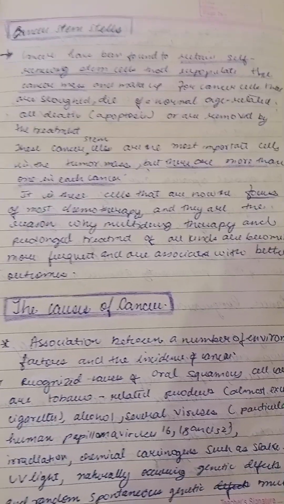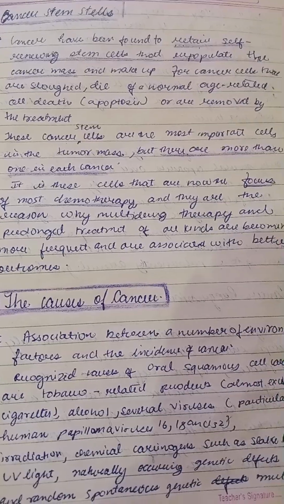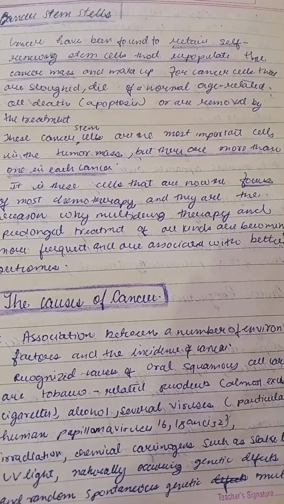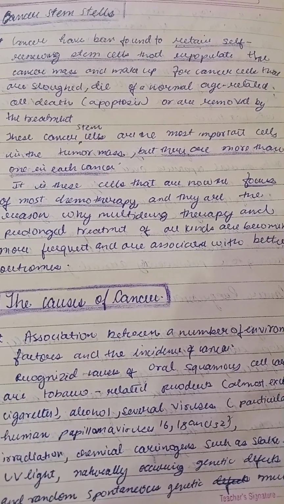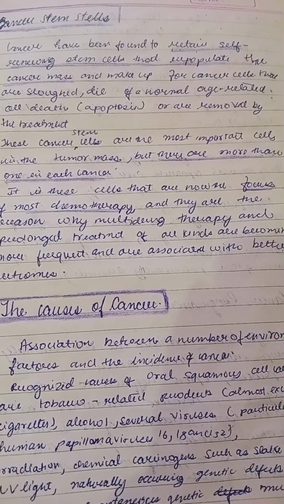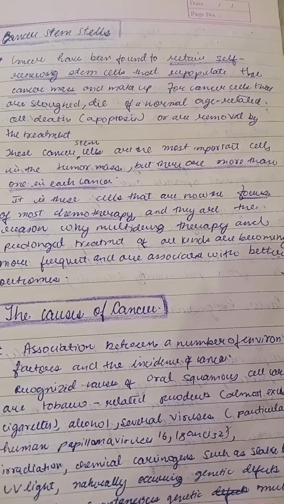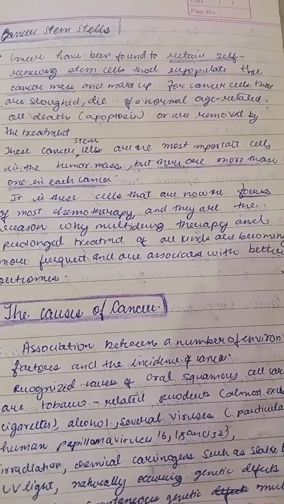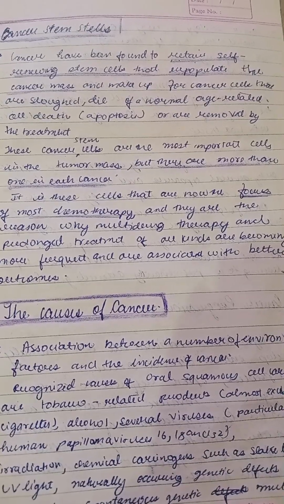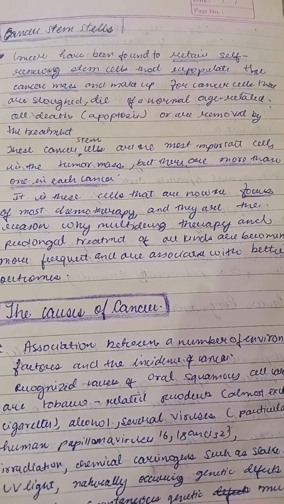Okay, let's start. Now coming to cancer stem cells. What are cancer stem cells? Cancers have been found to retain self-renewing stem cells that repopulate the cancer mass. So it retains those stem cells which are self-renewing, which keep making themselves again, and make up for cancer cells that are slowed, die of a normal age-related cell death that is apoptosis, or are removed by the treatment.